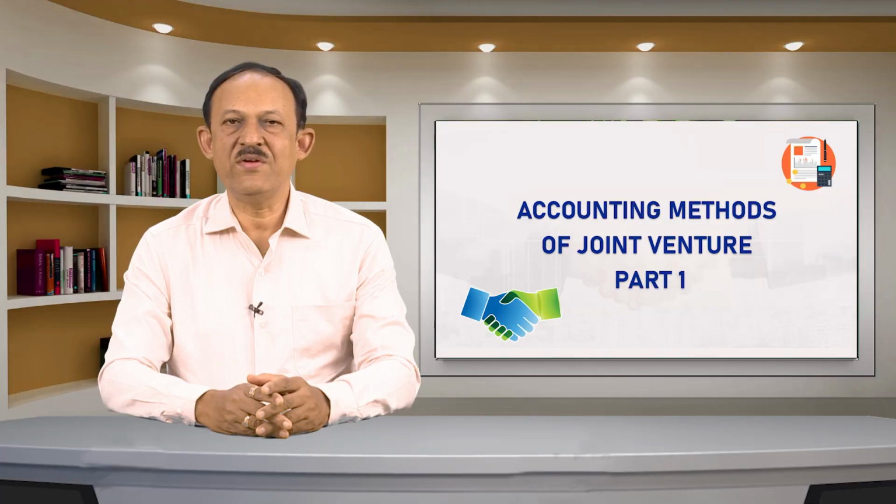After having information about journal entries, in the next part, we will prepare necessary accounts in the personal books of co-venturers.